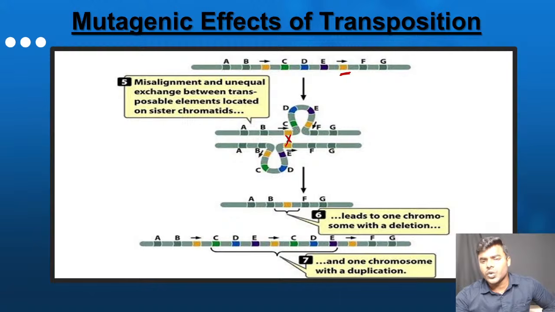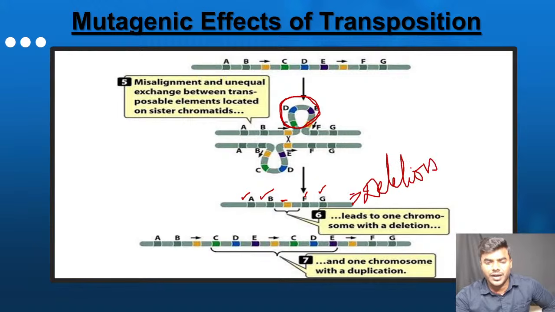As a result, you can see, friends, there is a loop formed here. Because of the loop, all the students, please listen to me carefully. Now what got deleted, friends? Every student remember, this entire thing got deleted. C, D, E got deleted. Everyone remember, C, D, E got deleted. Now what are we left with? We are left with A gene, B gene, transposable element, F gene and G gene. So what happened, friends? In one sister chromatid, deletion occurs.